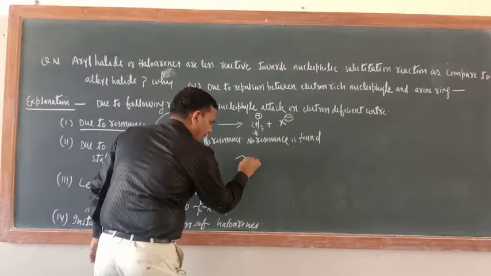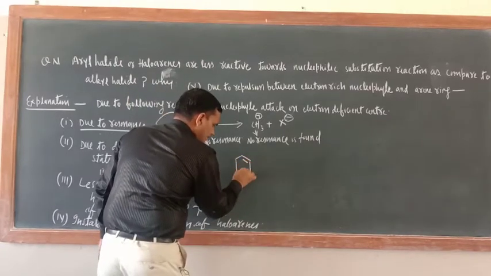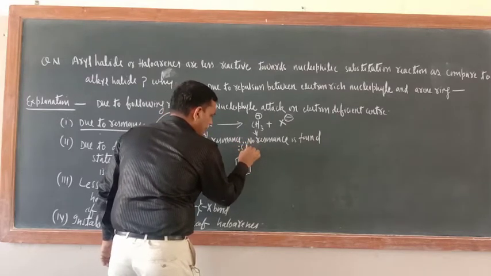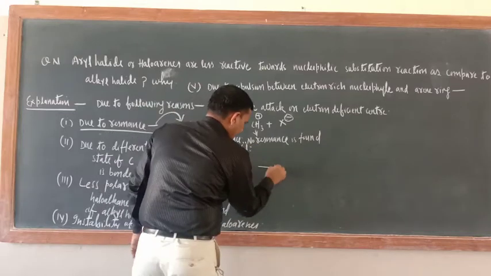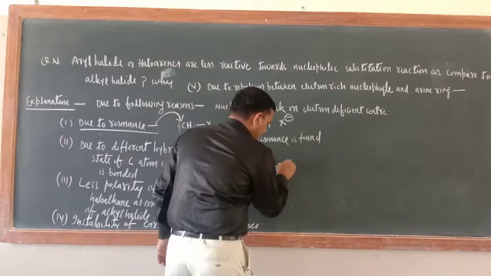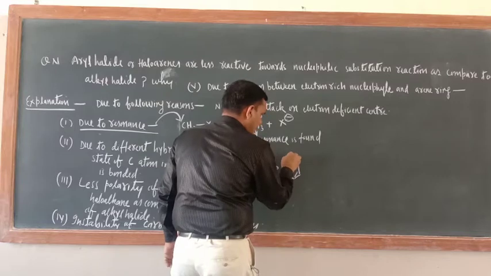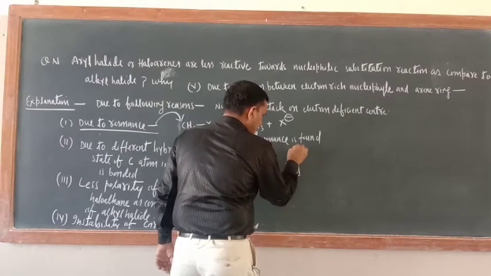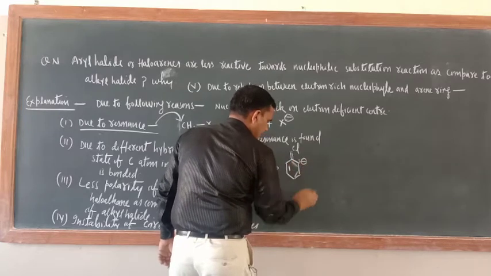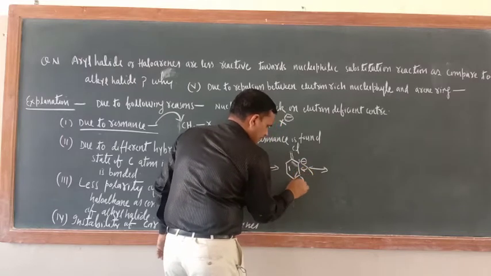This is chlorobenzene. Here there are lone pair electrons on chlorine. Now this electron will move here, and this electron will move here. So here a double bond will come, and here there is a negative sign due to the presence of 2 electrons. Now the next resonating structure: shift this one here.